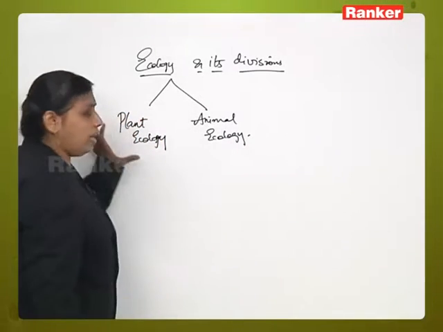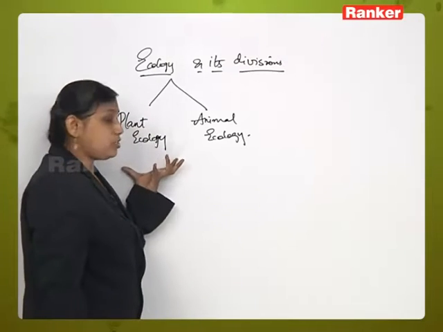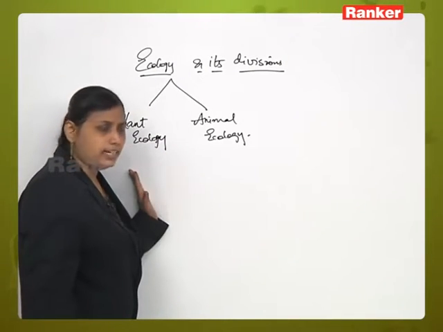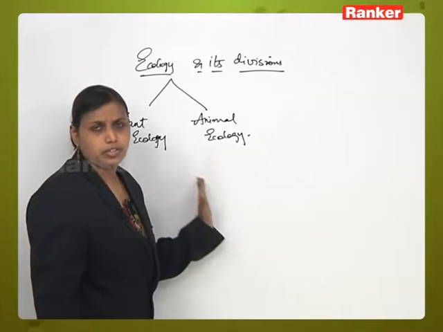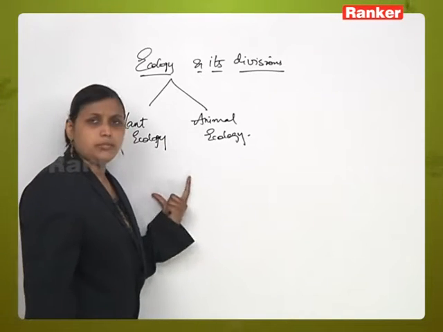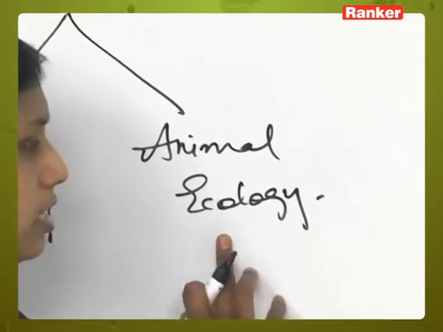Right? Now, as the name itself indicates, plant ecology means the branch of ecology which deals with the interaction of the plant with its surrounding environment. We are talking about the relationship between a group of plants and the environment in the place surrounding those plants. Okay. Now, next is animal ecology.